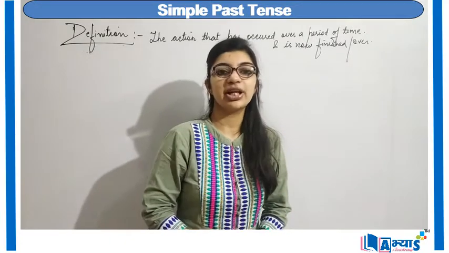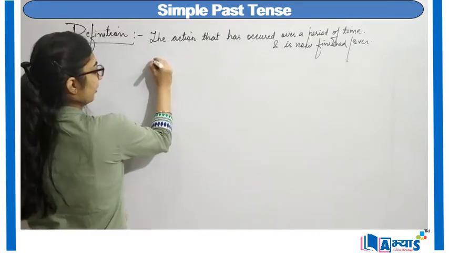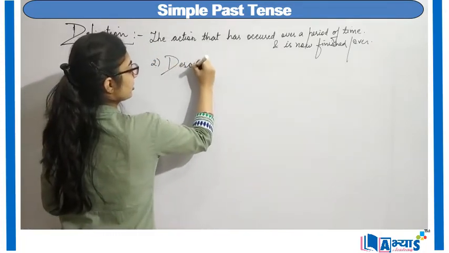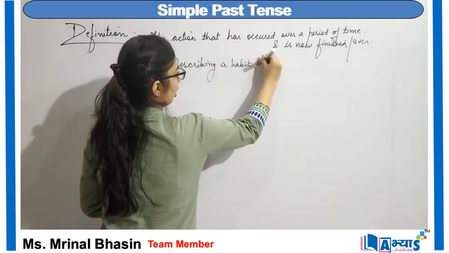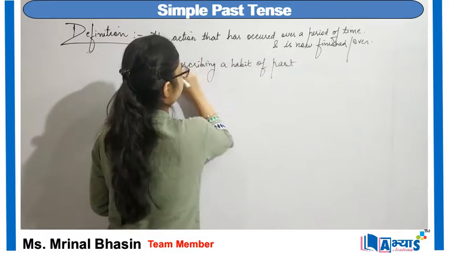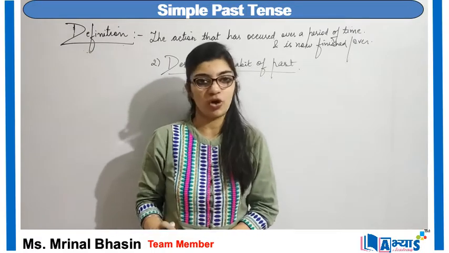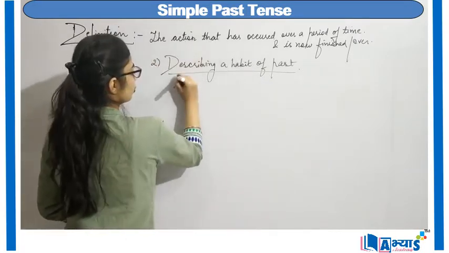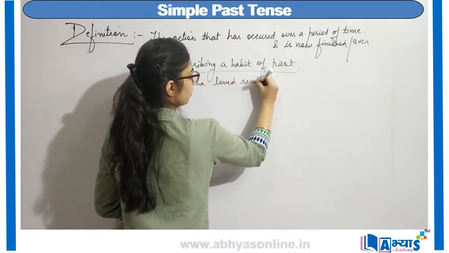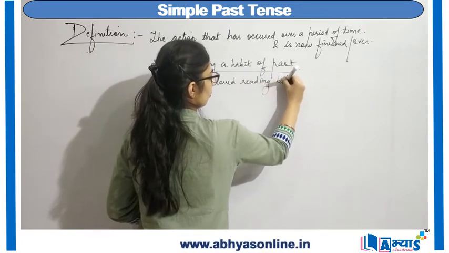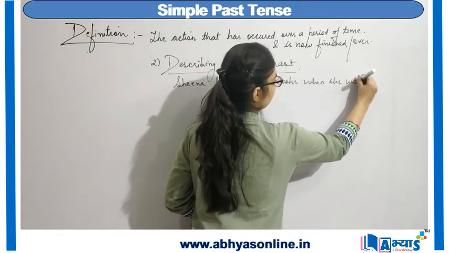Now, another way of using a simple past tense is by describing a habit of past. So whenever we describe the habit of past, that habit is always mentioned in simple past form. For example, I say, Sheena loved reading books when she was young.